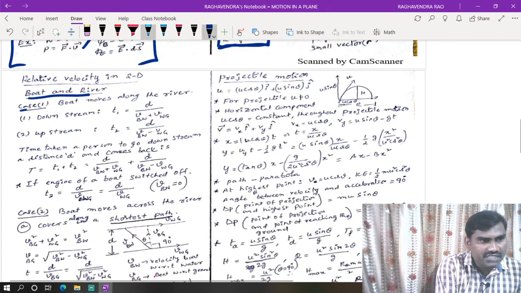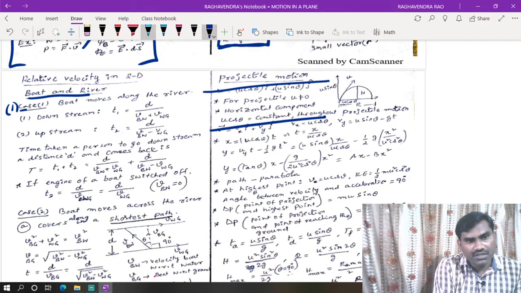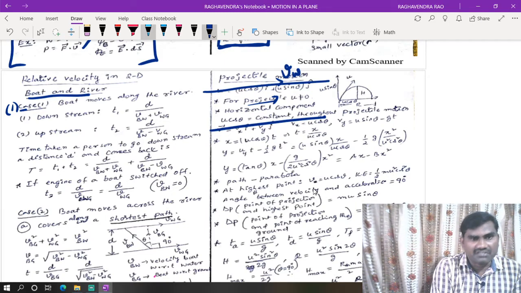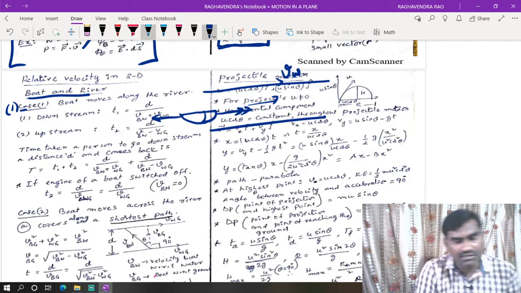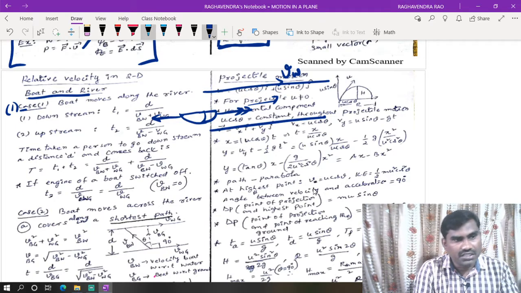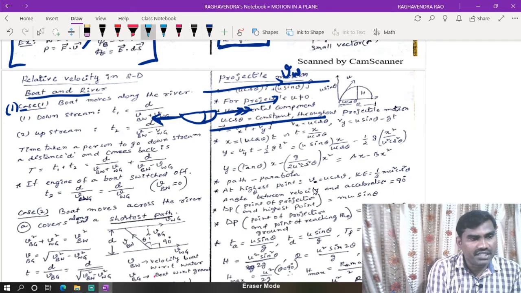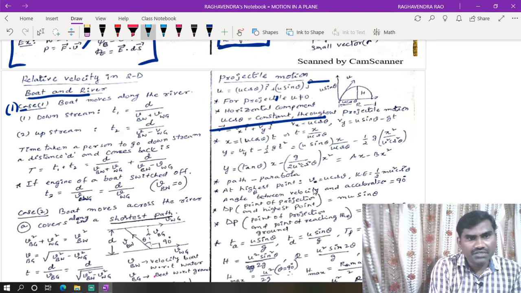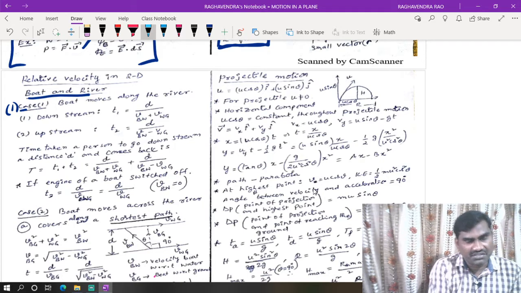In case 1, we consider the boat moving along the river. For example, this is the river, and water is flowing in this direction. This is the velocity of the water, or velocity of the river. Now the boat is moving along the direction of the river. That means it is downstream or upstream. If it moves along the direction of the velocity of the water, it is downstream. If it moves opposite to the flow of the river, then it is upstream. Here, one important point is that we have to apply the time to go some distance.